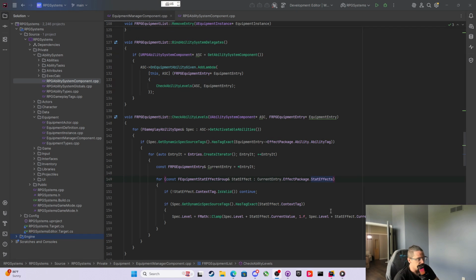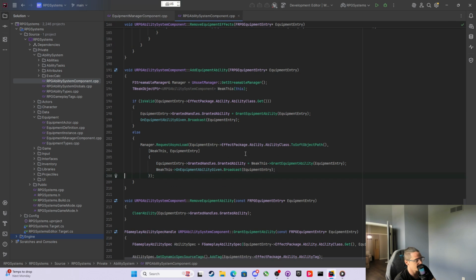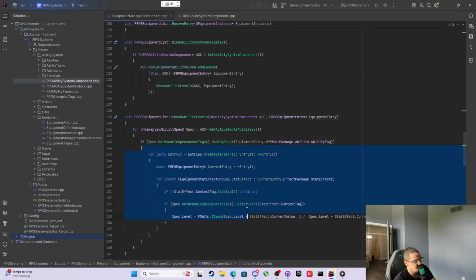Today we're going to implement move speed, but naturally before I implement move speed, I found an edge case issue that I could only find one way to really resolve. It has to do with this ability class being asynchronously loaded or not. The issue stems down to this equipment entry when this is broadcast through this delegate, and it comes back to flip through all the entries to make sure the ability level has been adequately adjusted.